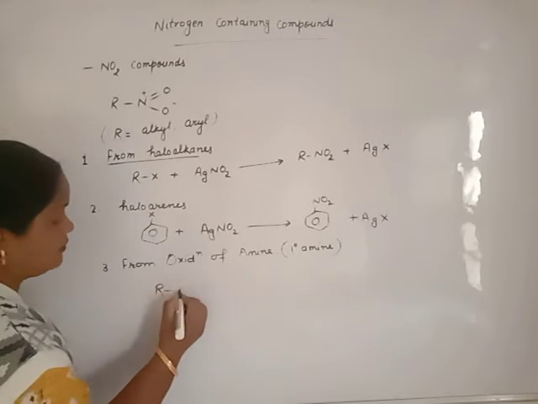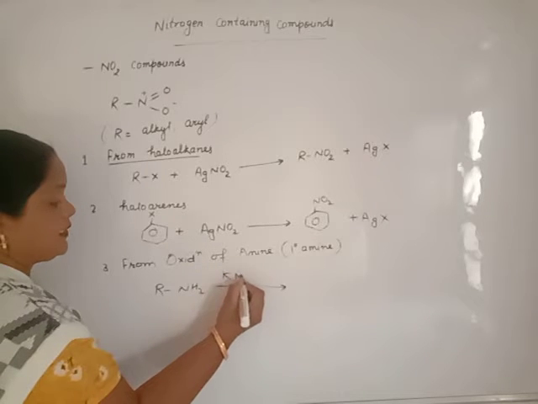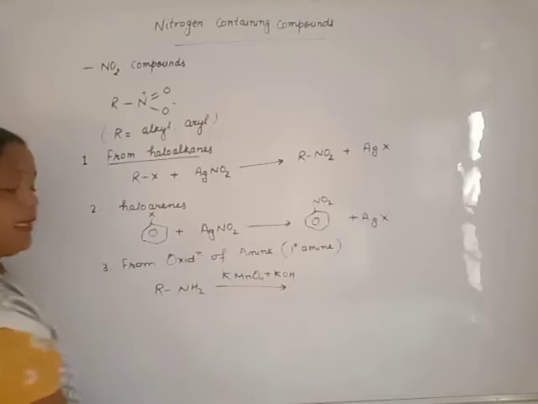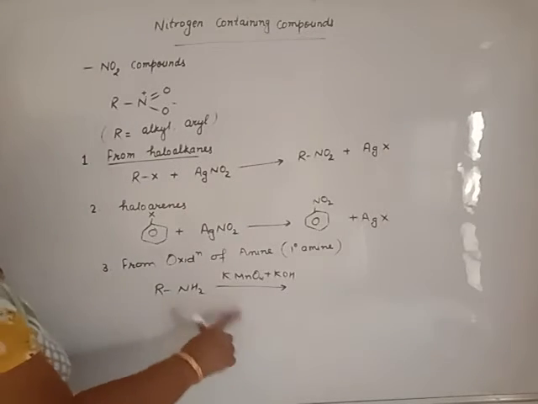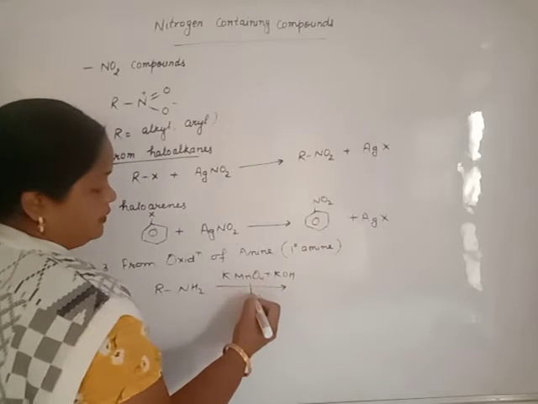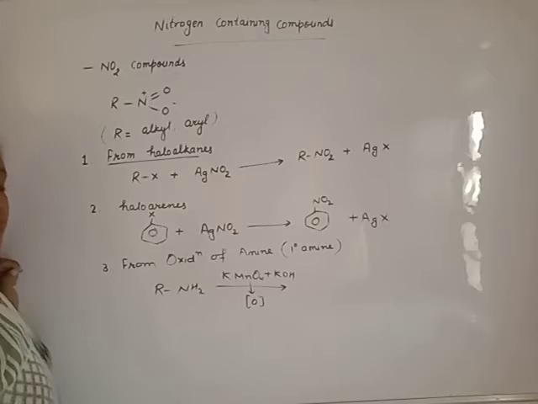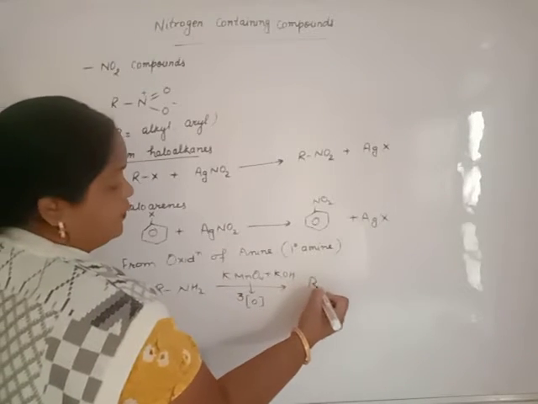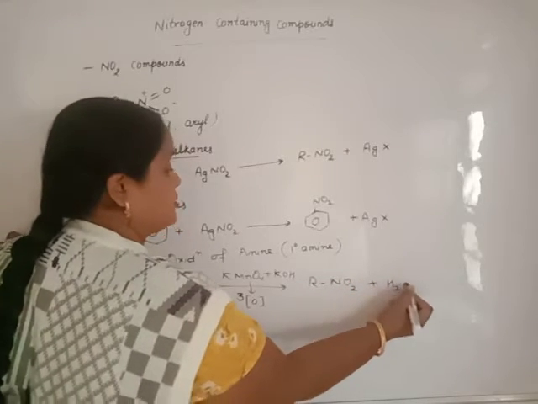When primary amine is treated with an oxidizing agent, either Baeyer's reagent, acidified KMnO4, acidified K2Cr2O7 or neutral KMnO4, any of them, it will give nascent oxygen as much as you require. Beta, we require 3. One for nitroalkane, and hydrogen is also oxidized to water.